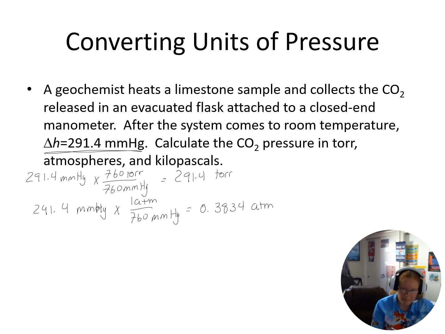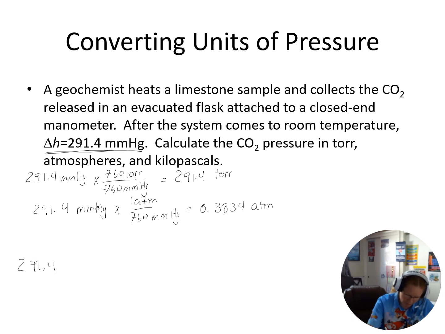And then if I want to go to kilopascals, I can look back at the slide that I had a few slides ago, and I will see that there's a relationship there where every 101.325 kilopascals is equal to 760 millimeters of mercury.